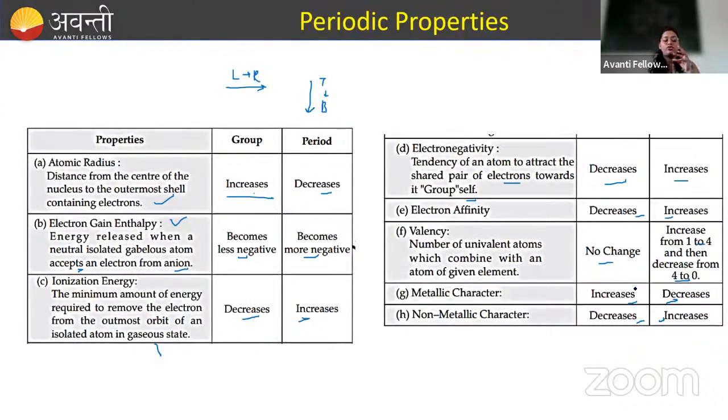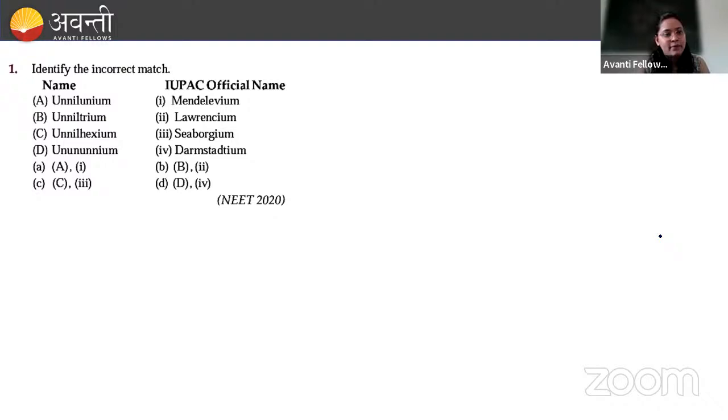So now we are going to summarize certain problems according to this. We are going to solve the problems because there is certain anomalous behavior we observe in the periodic table, even though we have summarized this in terms of along the period and along the group. So let's start solving certain problems and we will get a clear idea about these periodic properties. Next, a very important problem. Let's start with the solving of PYQs.